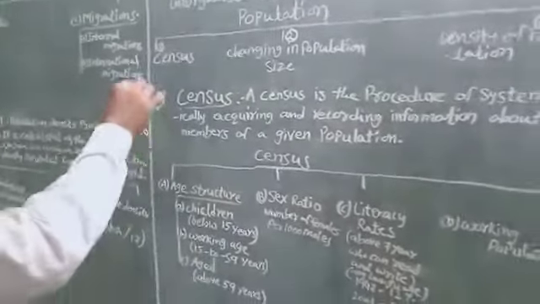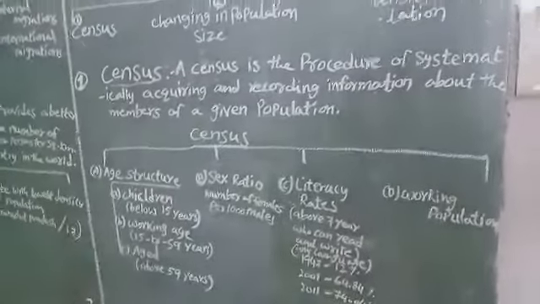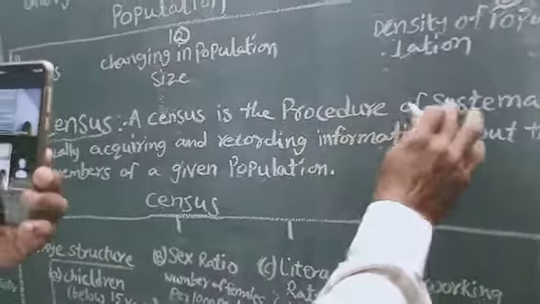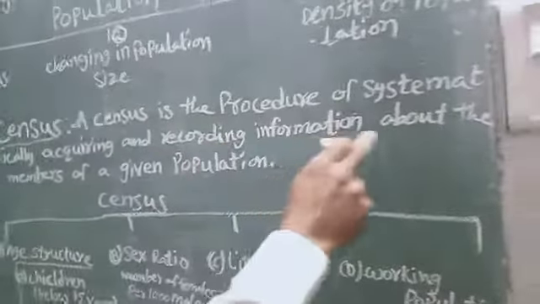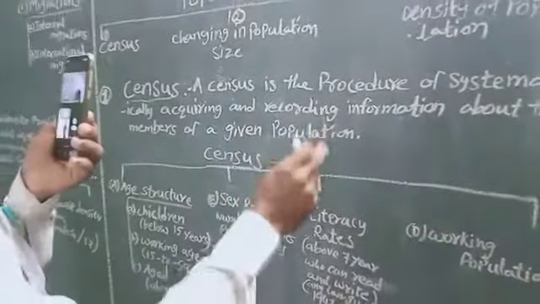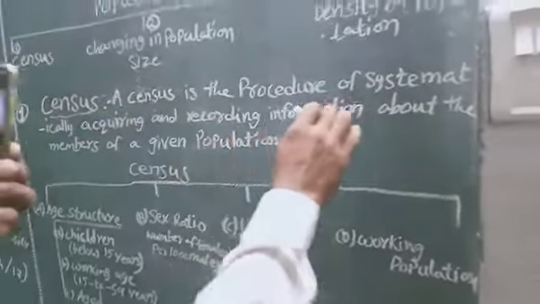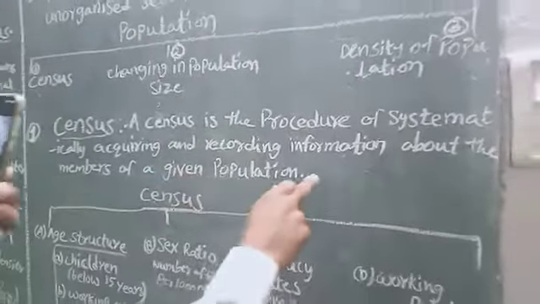Now, first of all, the census. What is meant by census? A census is the process of systematically acquiring and recording information about the members of a given population in the country. Okay?